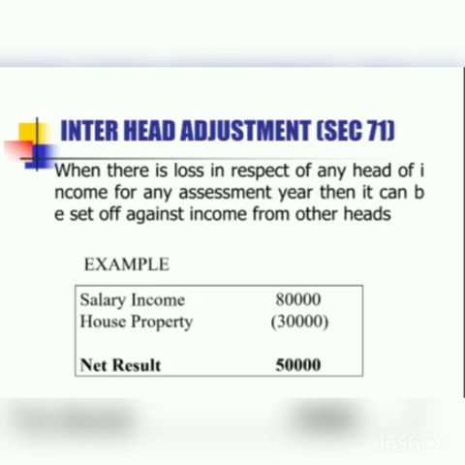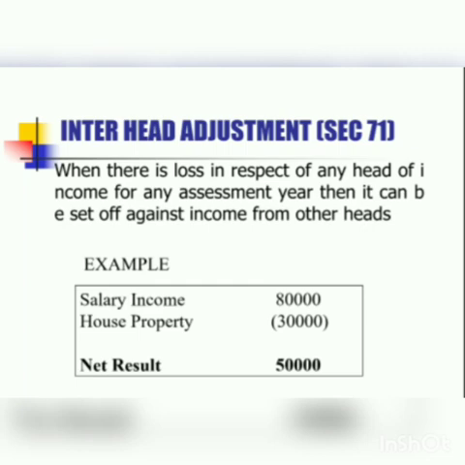Next one is inter-head adjustment, that is covered under section 71. When there is a loss in respect of any head of income for any assessment year, then it can be set off against the income from other heads. Means if the loss under the same head is not set off, then we can use the inter-head adjustment also. Means we can set off the house property loss from the salary head, or in the same way we can set off the loss from business and profit gains from house property.